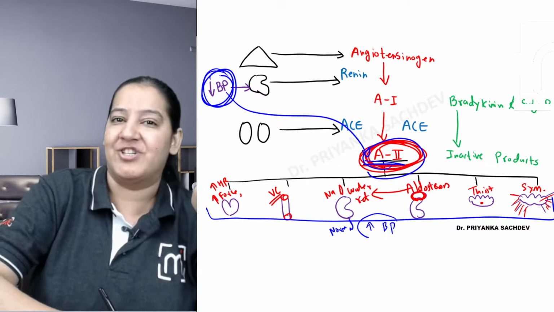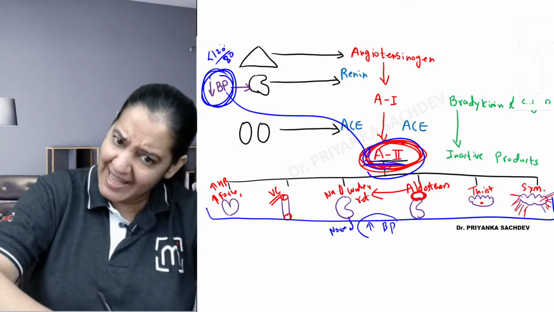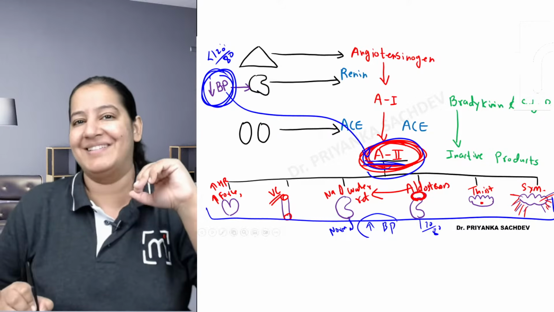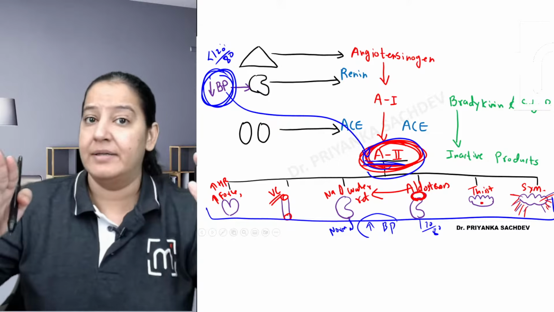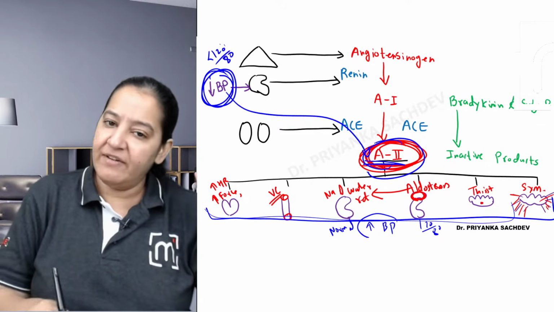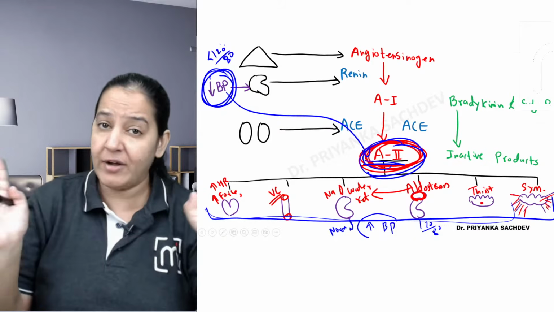The person has a fall in blood pressure, so the blood pressure of the person is less than 120 by 80. Then it comes into role. By rising, it is causing only 120 by 80, not more than that. So at the end, the person will have a normal blood pressure. After acting on the six organs, it will degrade into angiotensin 3 and 4 and be excreted out of the body. It will not act permanently.